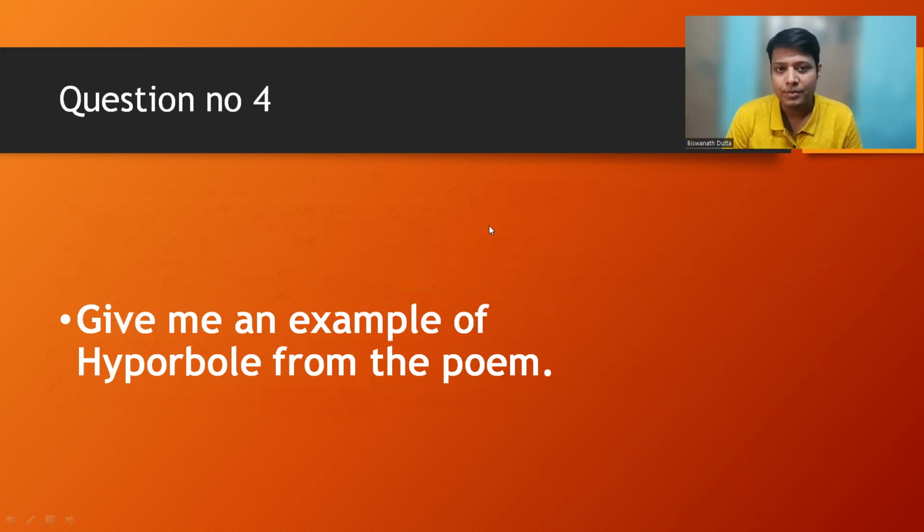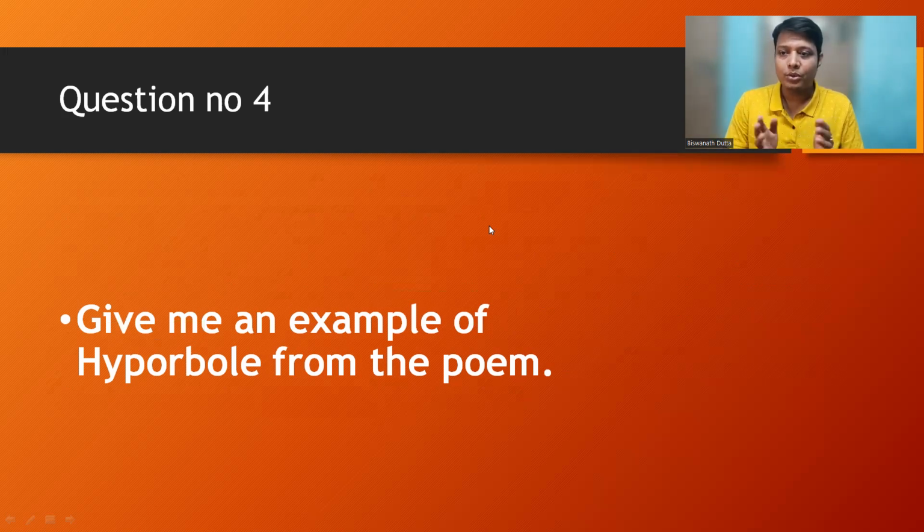Now, what is hyperbole? At first, let me explain it to you. Hyperbole means exaggeration. This is a kind of figure of speech which means exaggeration. It means when you exaggerate the thing. Suppose when you make something out of nothing, or you make a great thing out of something.